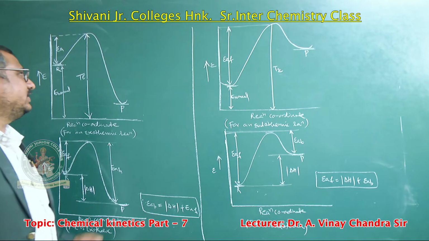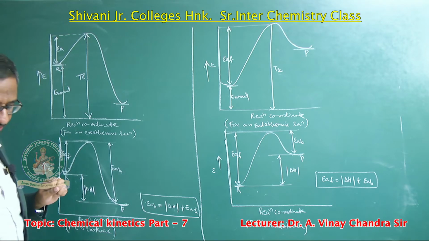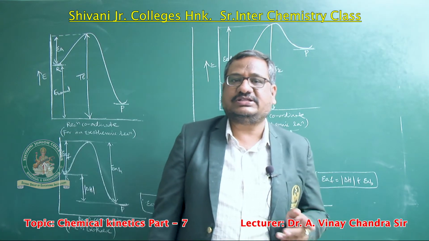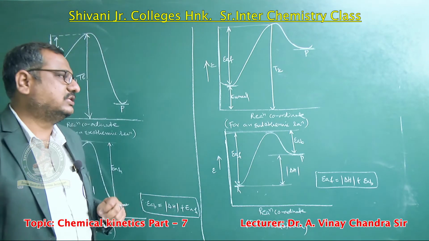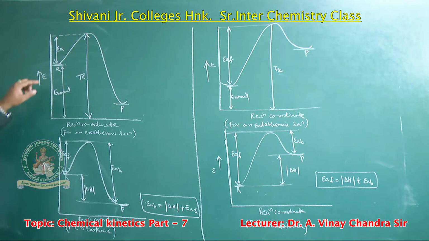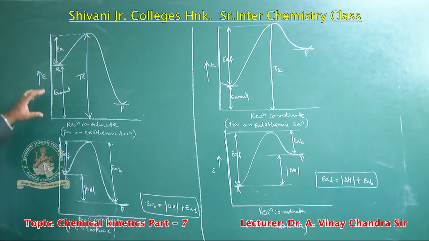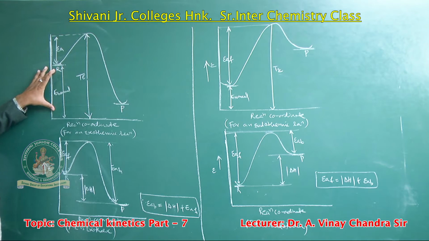In continuation of the graph, consider the forward reaction being exothermic, where energy is evolved. Here two types of reaction coordinates are there: one is the exothermic reaction, another is the endothermic reaction. If you observe the graph, in the exothermic condition, reactants convert into product and energy is evolved. Energy evolved means a large amount of energy is released, so the reactant molecules' energy, E normal, the normal energy, is more.